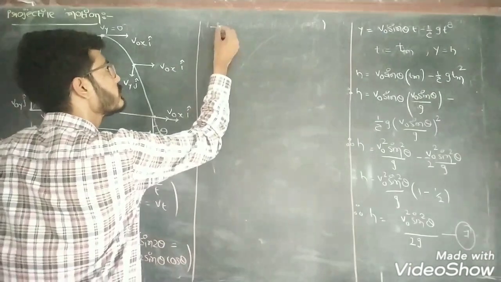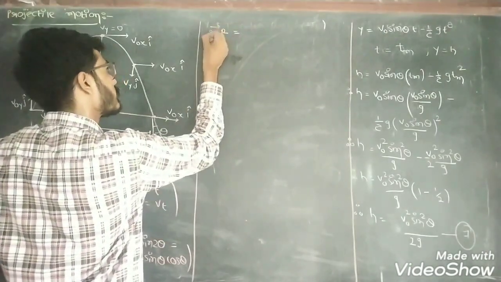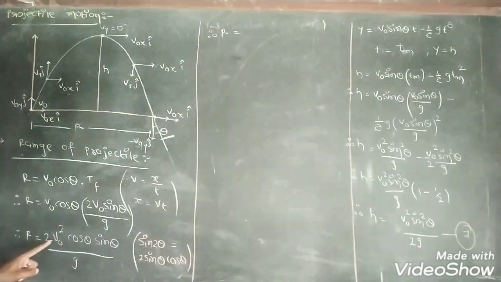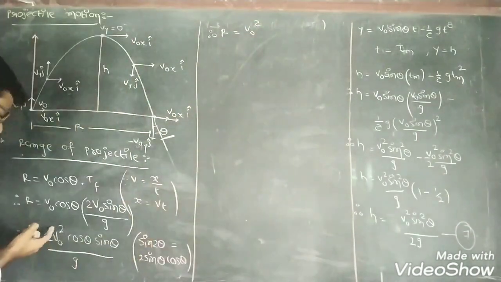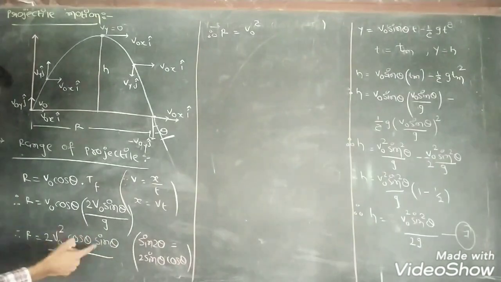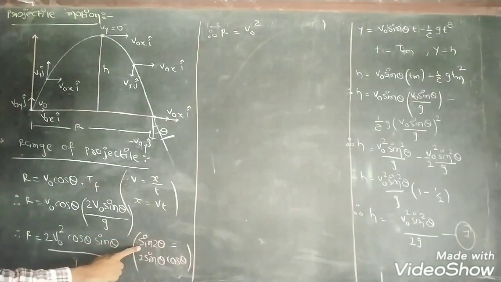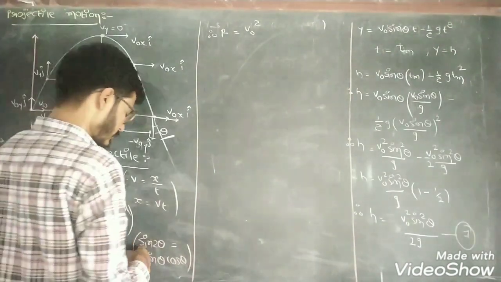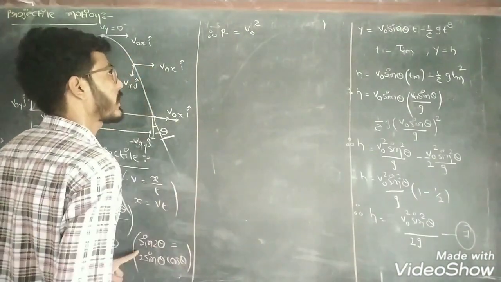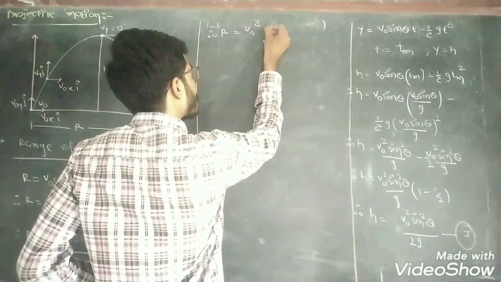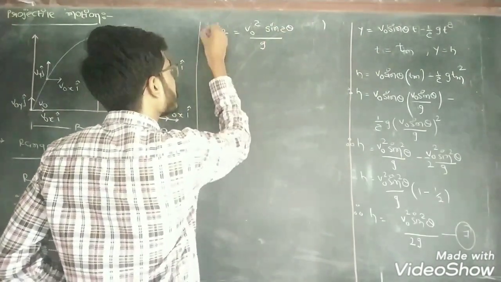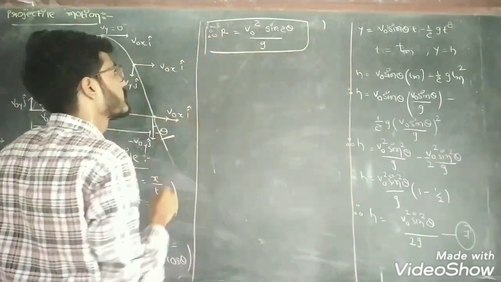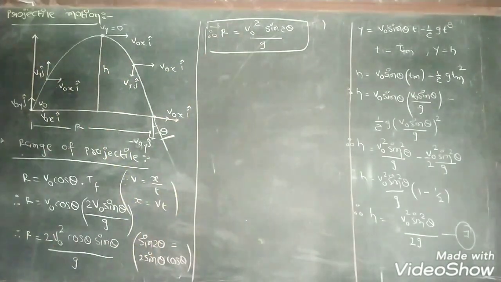R equal to v0 square as it is, 2 sin theta into cos theta is equal to sin 2 theta from the identity of maths or trigonometry. So v0 square sin 2 theta divided by g, and that is the equation for the range of projectile.